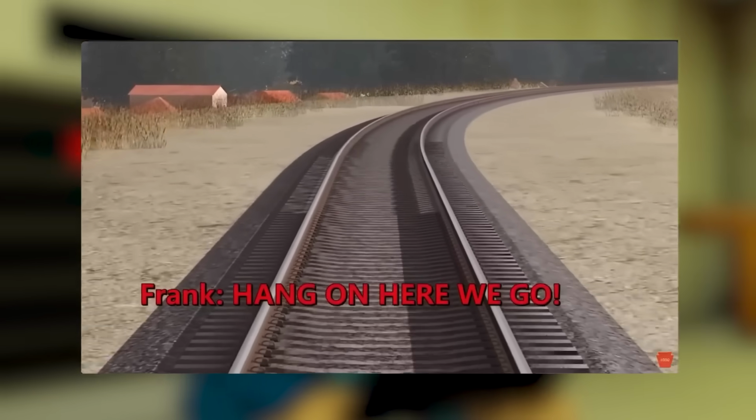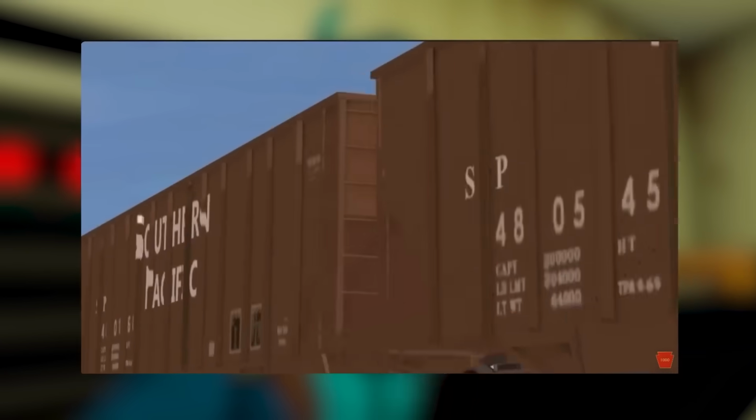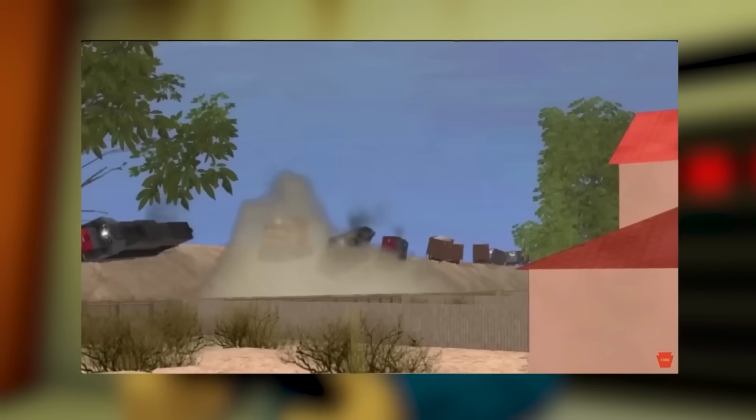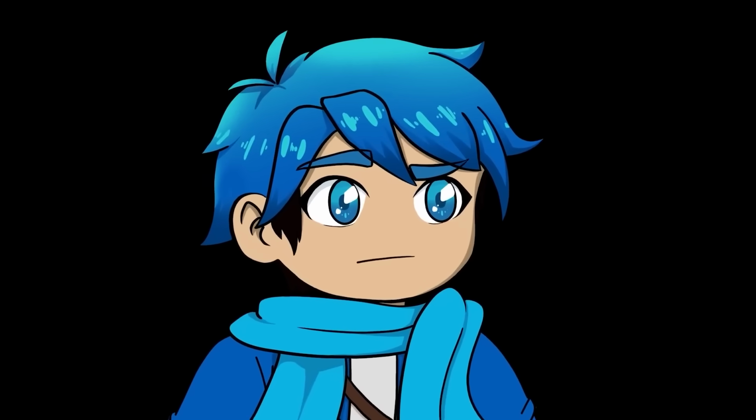So this is the train animation. As you can see, those are the houses. So he's turning and then it gets derailed here. Well, how did it get derailed? Oh yeah, take a look at that. Oh jeez. Okay, so what happened here?